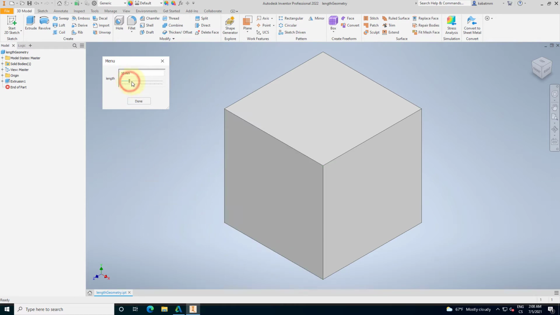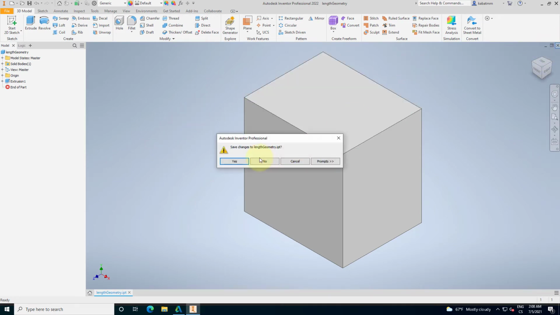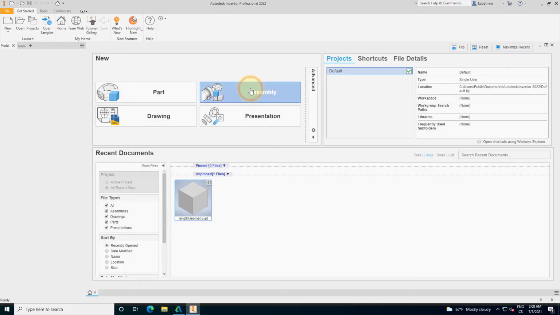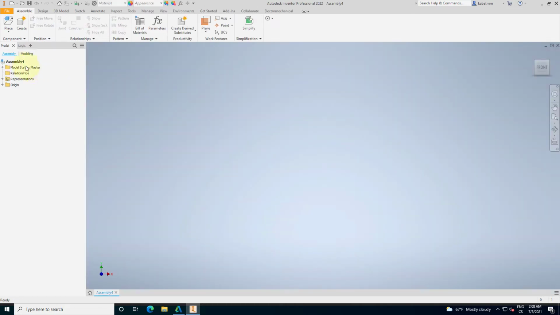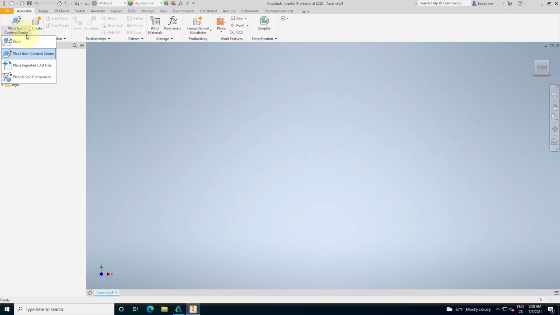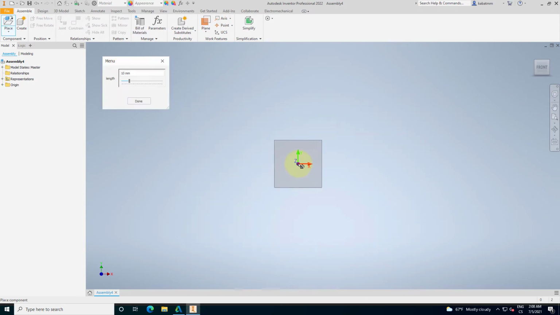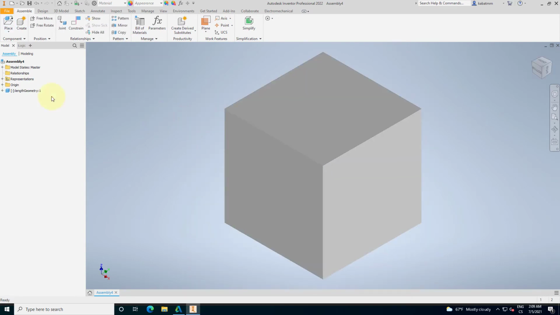It's just a simple cube with a single parameter, length, and that's all. Now I will close this geometry and start the assembly. This assembly is a top-level assembly and will contain our length geometry from the previous tutorial. And there it is. So we have the top-level assembly and the model itself.